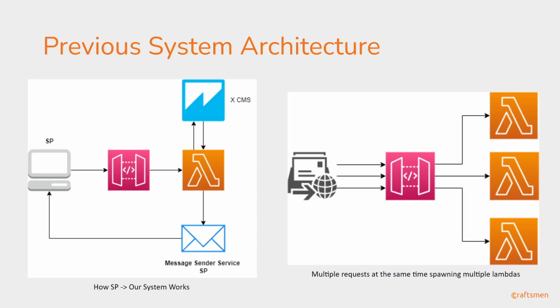What happened with the new feature is that now our SP was sending multiple requests, which was triggering multiple lambdas, because lambda can spin up on demand, and we didn't have any reserved concurrency or provisioned concurrency for that system. So if there were 1,000 requests at that point of time, 1,000 lambdas would spin up, and all of them would start processing the request. So for one single asset upload, there were multiple identical requests coming from our sister product, and all of them were being processed by different lambda containers.